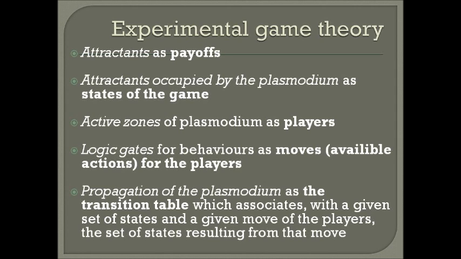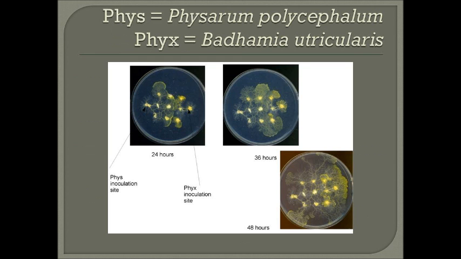In our experiments, we follow the following interpretations of basic entities: attractants as payoffs, attractants occupied by the plasmodium as states of the game, active zones of the plasmodium as players, logic gates for behaviors as moves, available actions for the players, and propagations of the plasmodium as the transition table, which associates with a given set of states and a given move of the players the set of states resulting from that move.